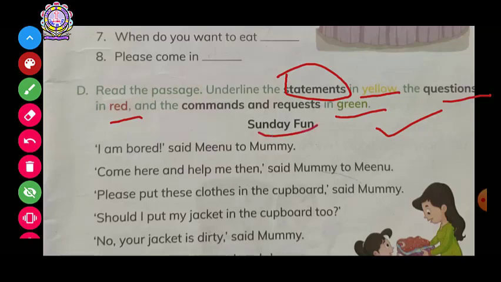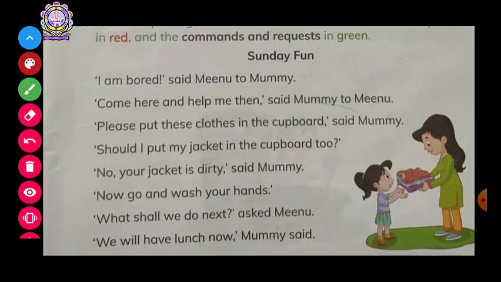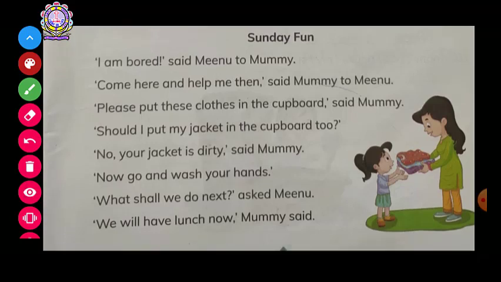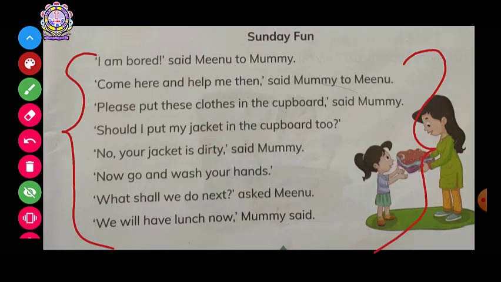So, Sunday fun. Okay, now let's move. This is a whole para. Alright, I think it's clear enough. This is your para. Okay, the whole para. We have to read this para, and then what we have to do is underline it. That means statements in yellow, the questions in red, and the commands and requests in green, isn't it?